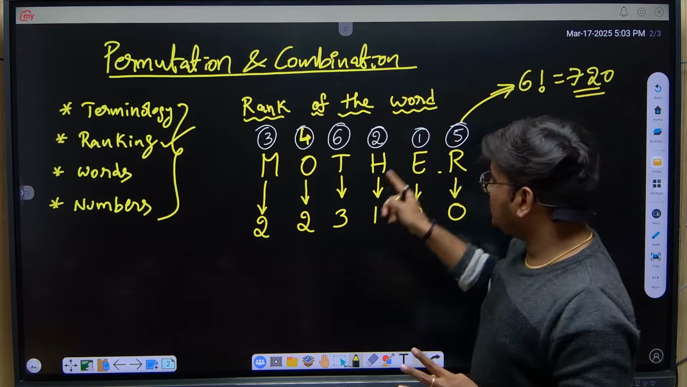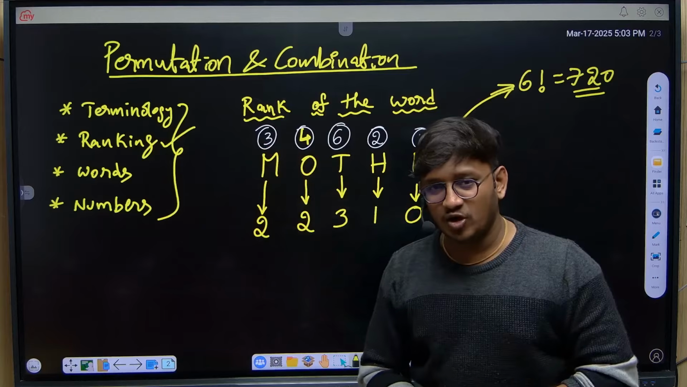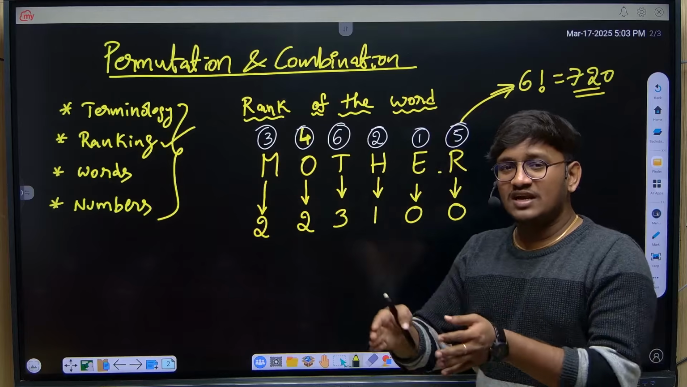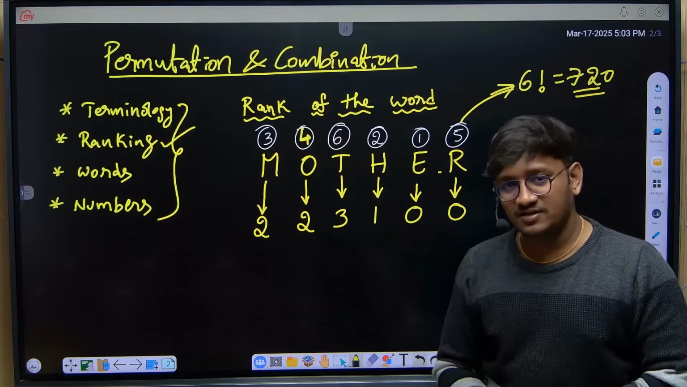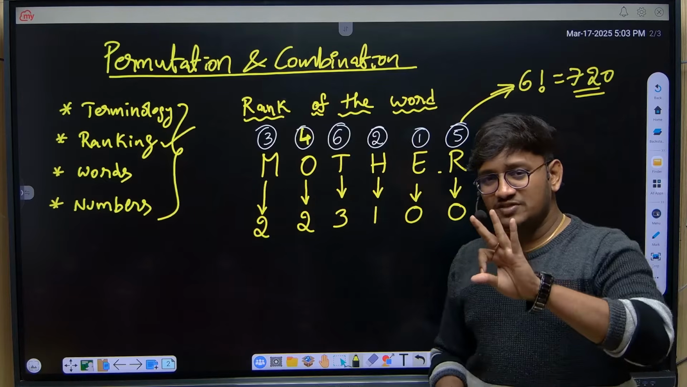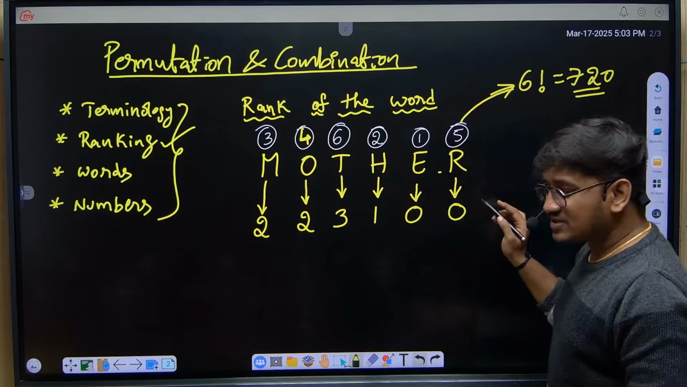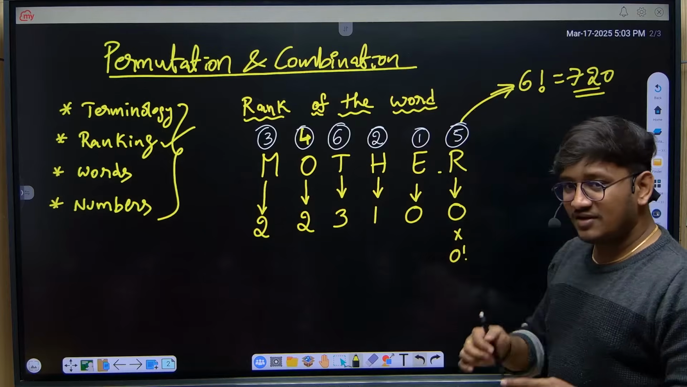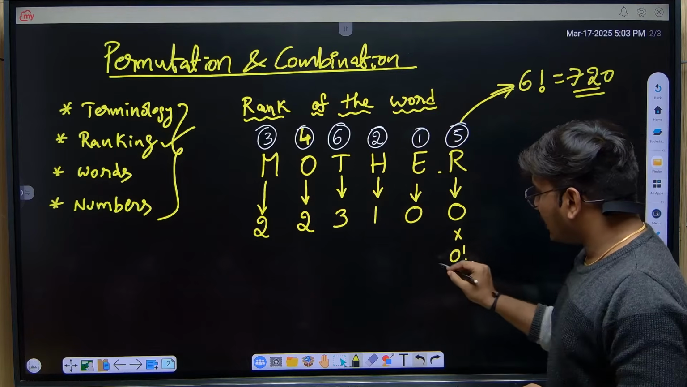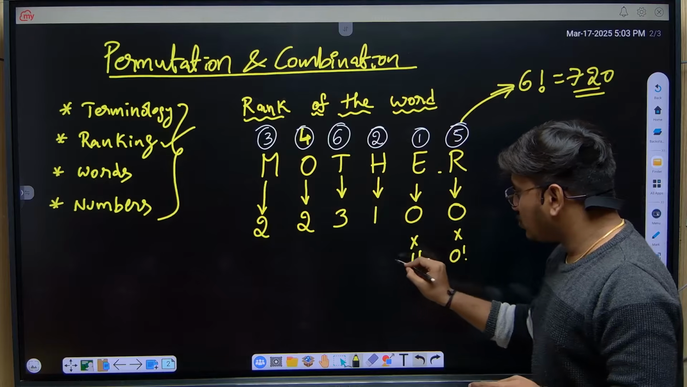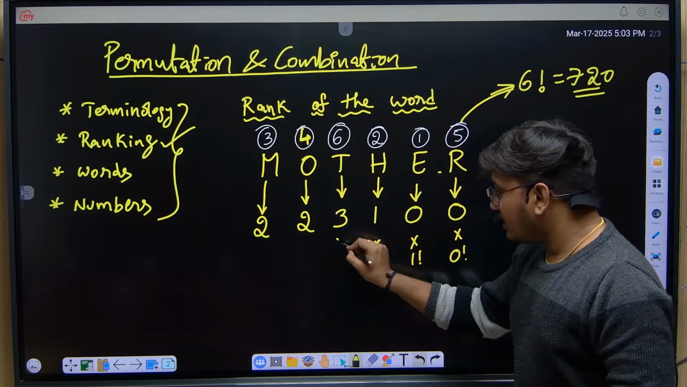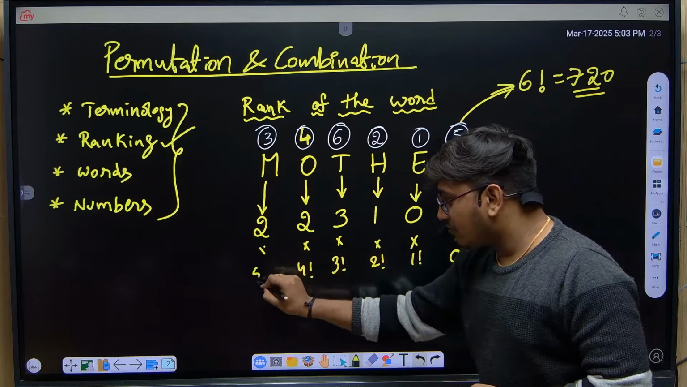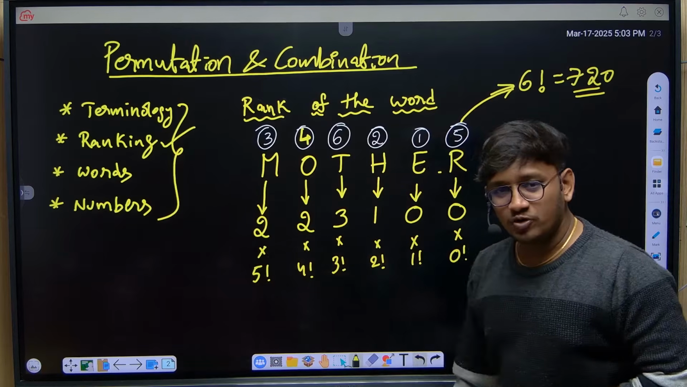I hope you all are clear with this second step. First step is to give numbering in alphabetical order. Second step is to consider how many numbers are less than that particular rank. After that, the third step is very simple. You have to start from the right side, multiplying with 0 factorial, and in sequence you multiply 0 factorial, 1 factorial, 2 factorial, 3 factorial, 4 factorial, 5 factorial. I hope you all are clear with this.